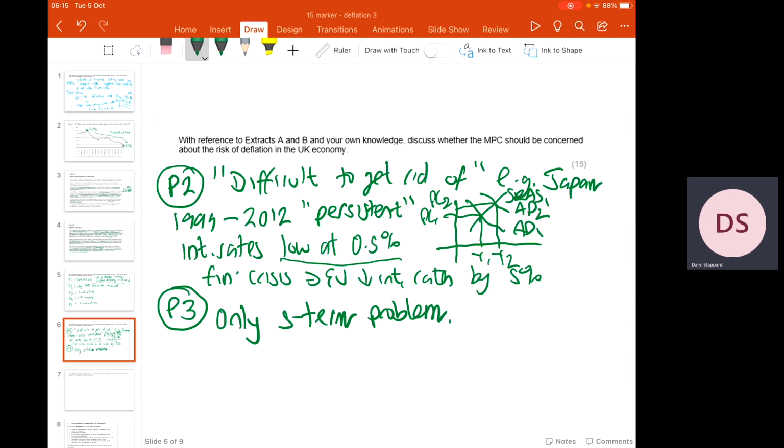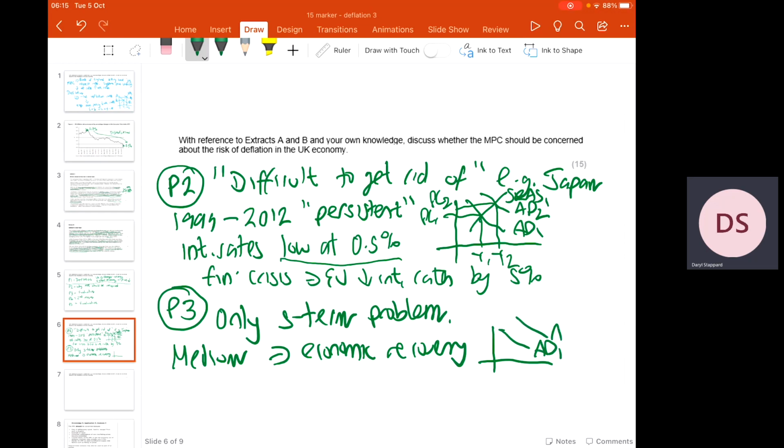And the reason why I'm going to suggest that in the medium term to long term, this problem will correct itself is that we've got, according to the extract, economic recovery that is already taking place. So if the economy is already growing, we'd expect in the medium term aggregate demand to grow anyway. And that will help ease these deflationary pressures that are taking place in the economy.